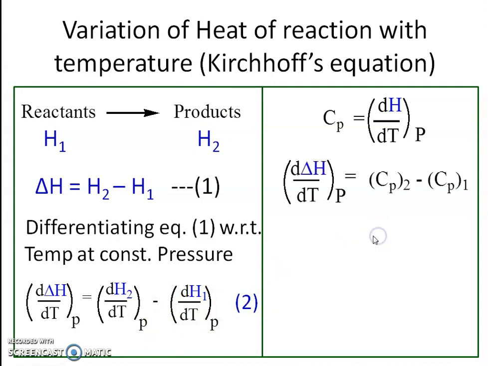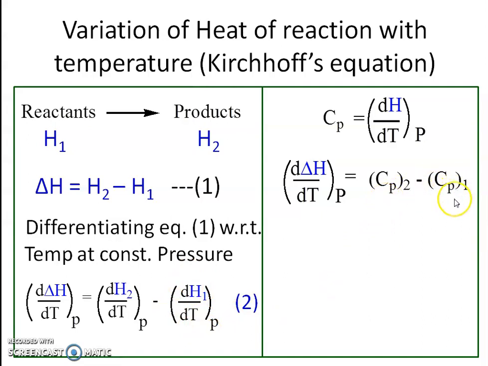So equation number 2 becomes d delta H by dT at constant pressure equals Cp2 minus Cp1.